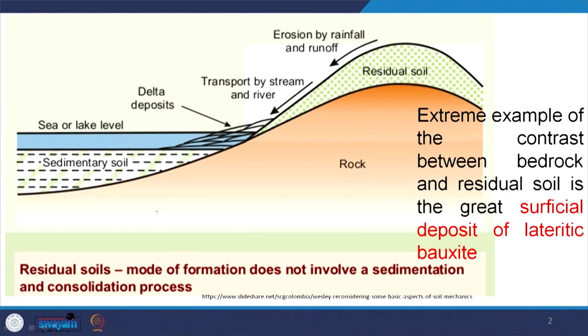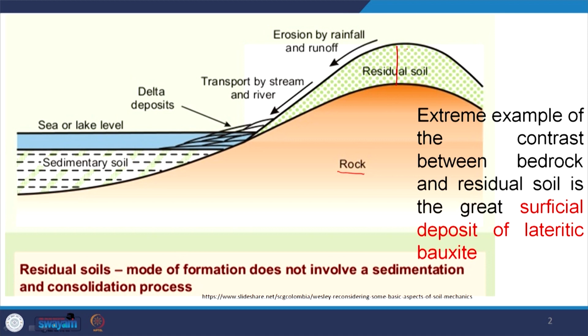So, if you remember, we were talking about residual soil. Residual soils have different characteristics as compared to their parent material. For example, if we see here, we have certain rocks, and this residual soil is mostly a leached soil, an extremely leached soil.